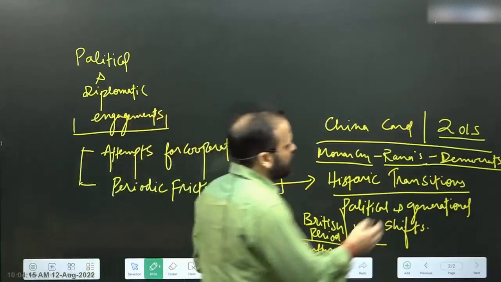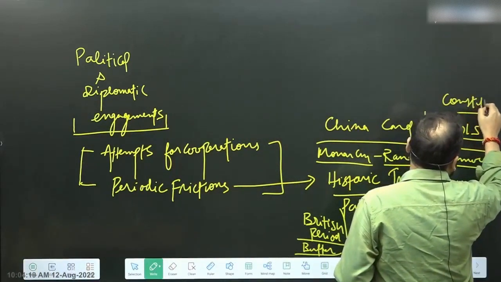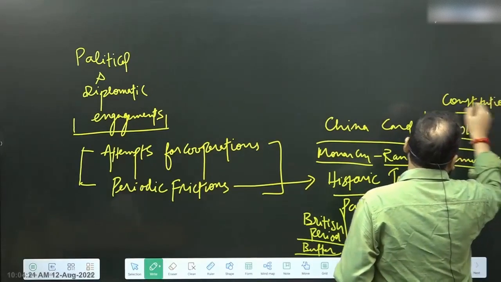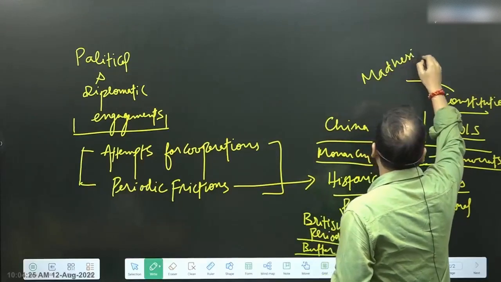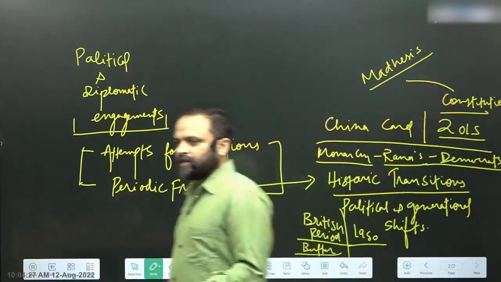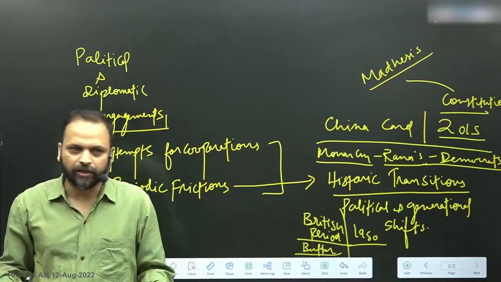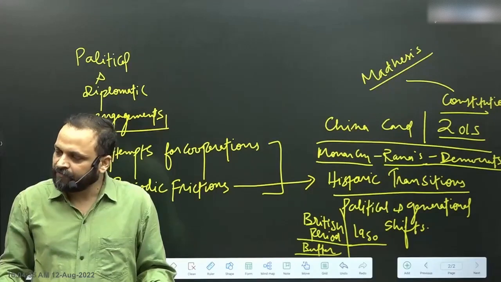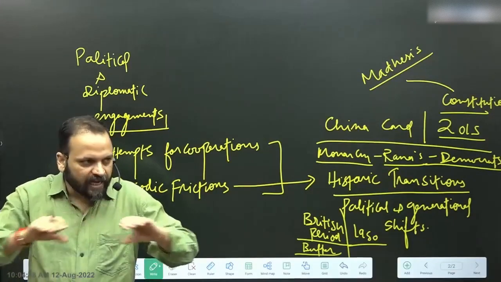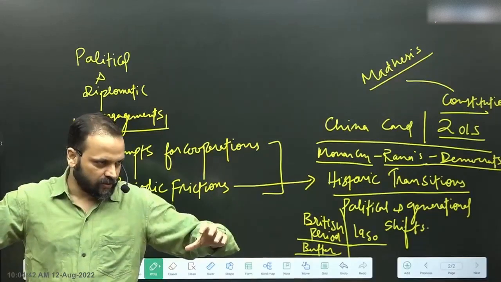So for example, there are groups in Nepal, right? Like Madhesis. Who are the Madhesis? Madhesis are the largest ethnic community in Nepal. They live on the plains in Nepal, in the plain region, Terai as it is called, the Terai region.